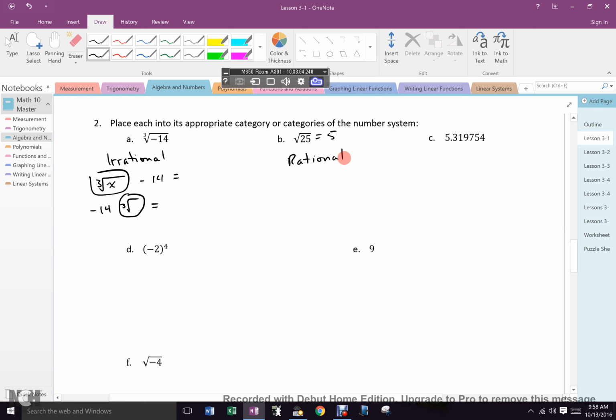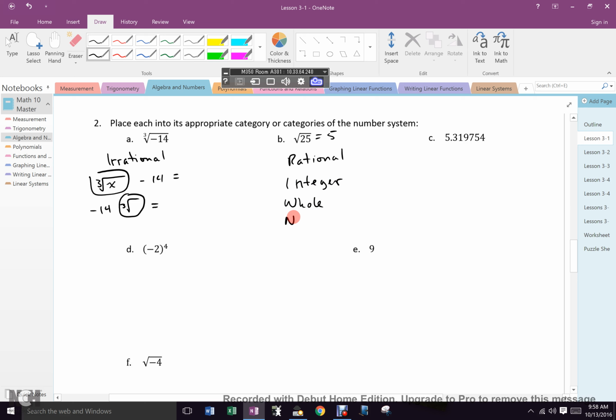Is it an integer? Is it a positive or a negative number with no decimals or fractions? Yes. Is it a natural or a whole number? Is it positive? No decimals or fractions. So it's a whole number. Is it a natural number? Is it one we hit when we start counting?